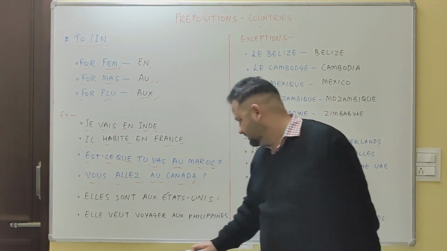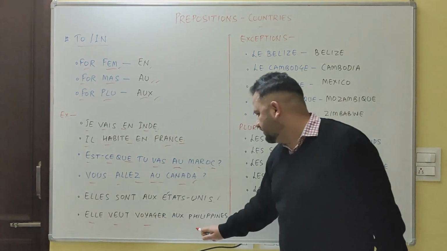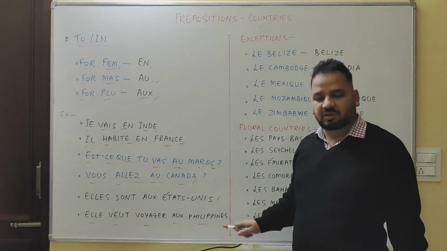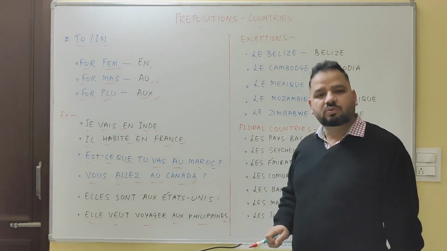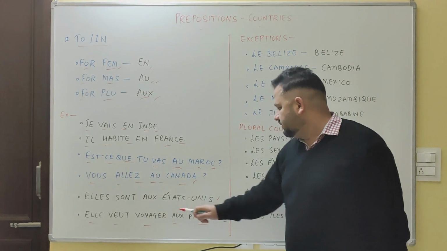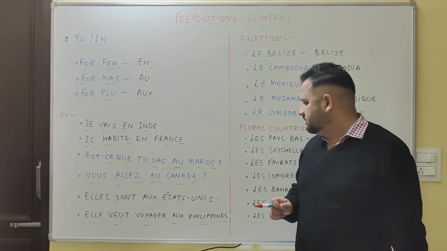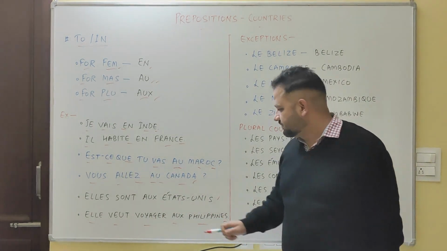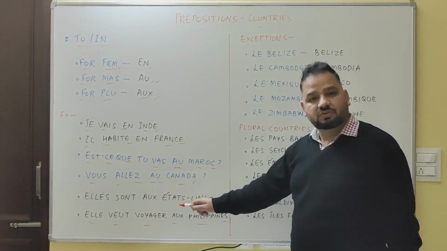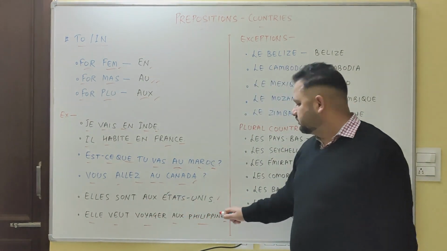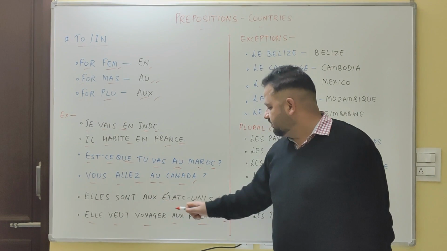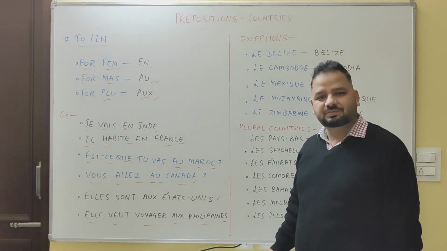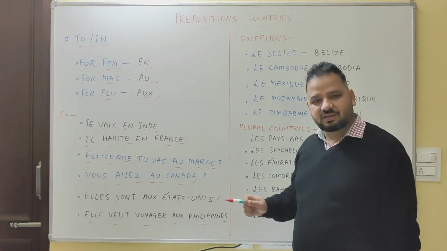Then, elle veut voyager aux Philippines. Philippines is also a plural country. She wants to travel to the Philippines. I hope this is clear.